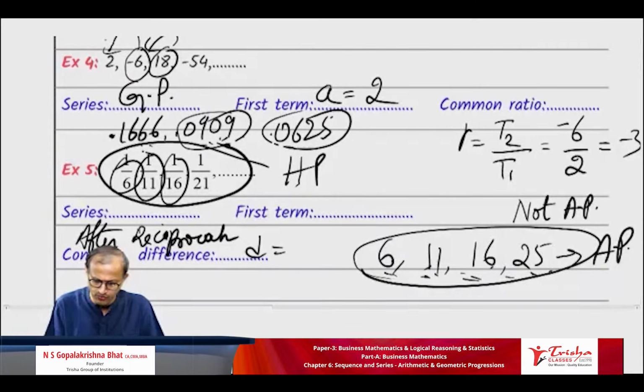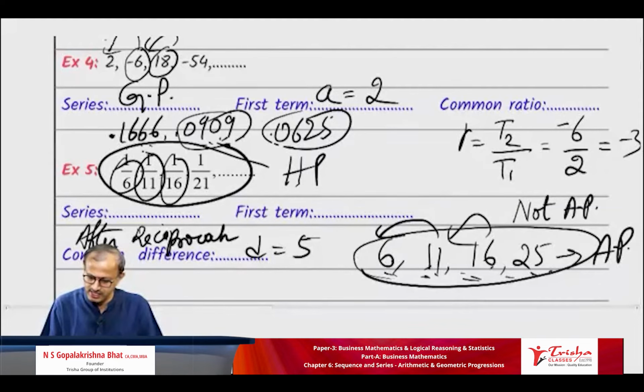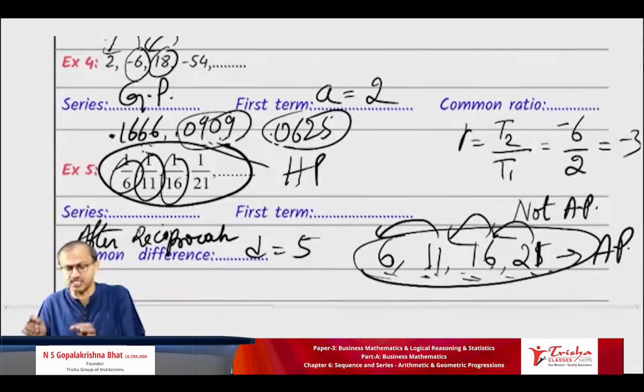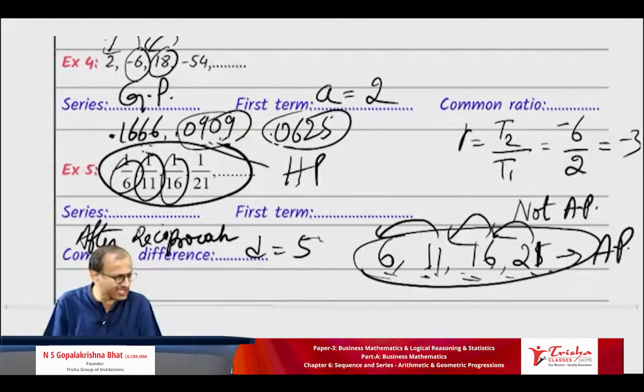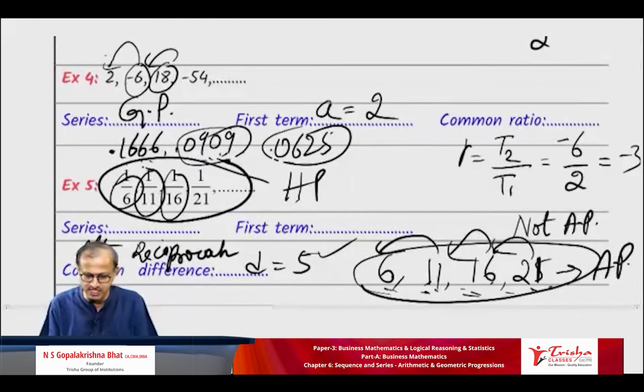D is equal to 5. Do you agree? 11 minus 6, 16 minus 11, 21 minus 16. The difference is 5. Therefore, 6, 11, 16, 21 is an AP, and the common difference is 5. Everyone clear? What is the first term?